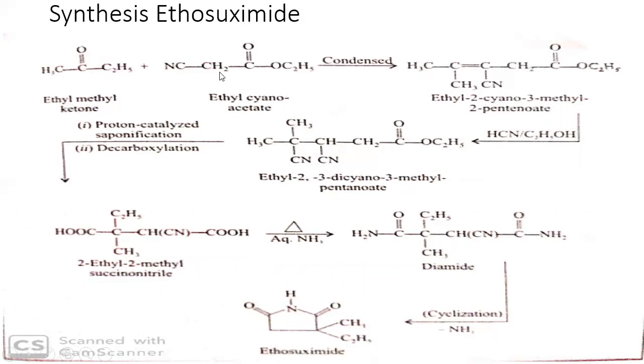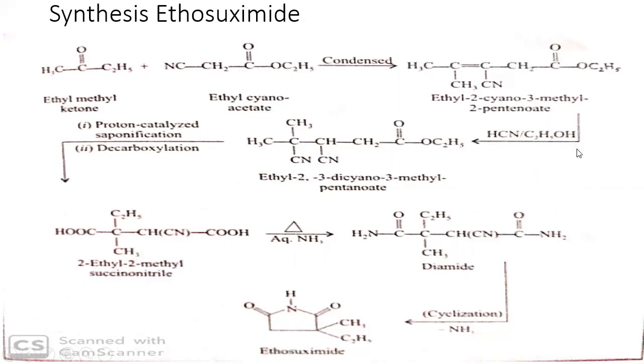Acetic acid is CH3COOH, right? In this acetic acid moiety, one of the hydrogens in CH3 is replaced by a CN cyano group, and the hydrogen in COOH is replaced by an ethyl group. So you get ethyl cyanoacetate. When it is condensed, it results in the formation of ethyl 2-cyano 3-methyl 2-pentanoate.